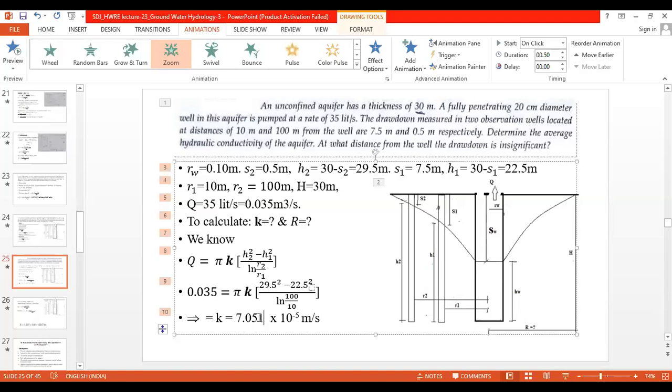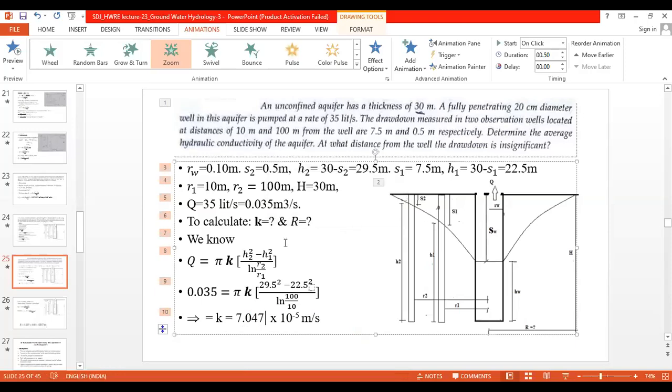So we got the K as 7.051 or 48, we will write 4748, whatever the answer you got. Okay, so that there will not be any sort of ambiguity in that. So hydraulic conductivity K is 7.047 into 10 raised to minus 5 meter per second.